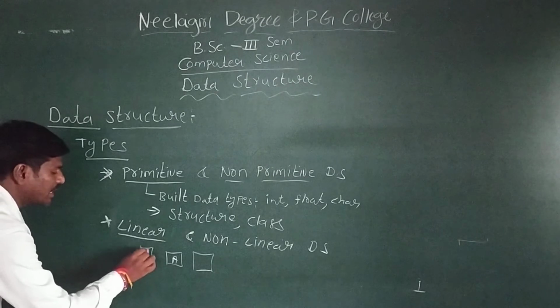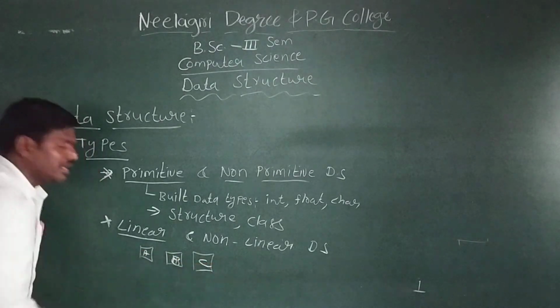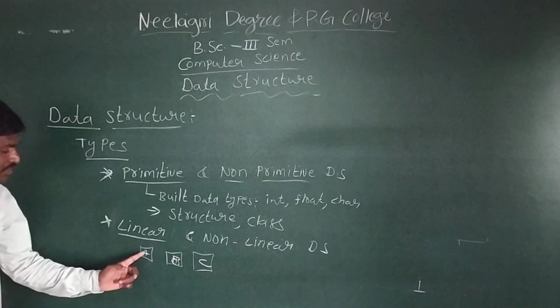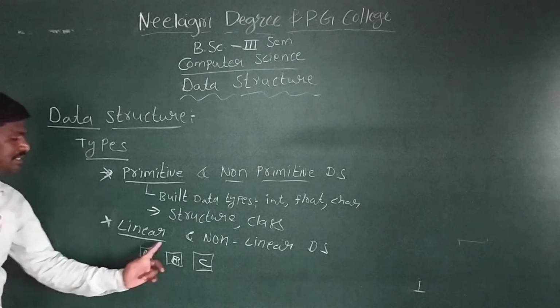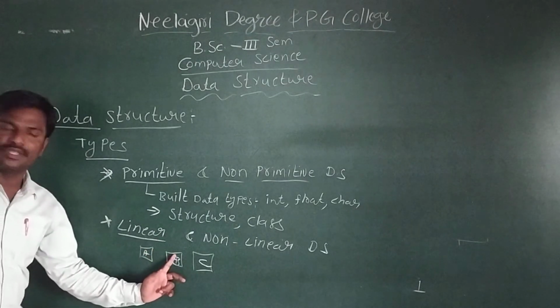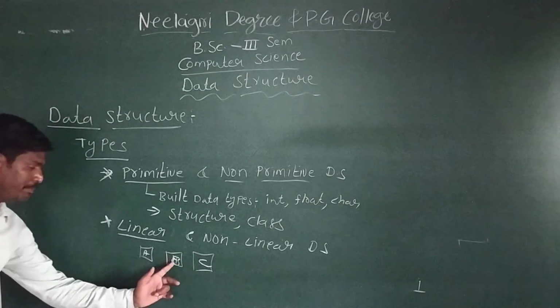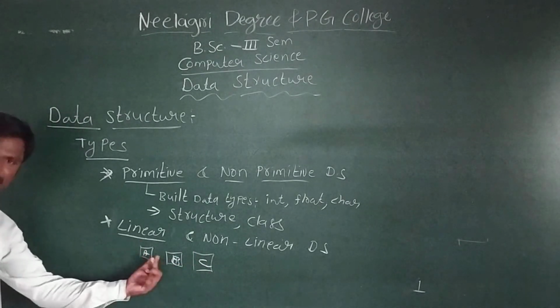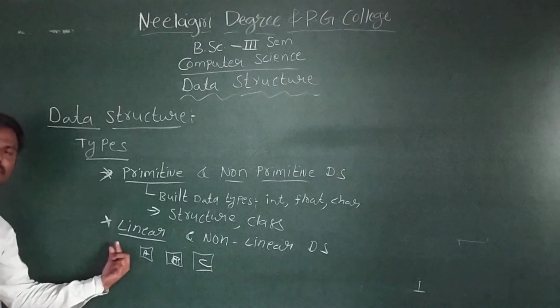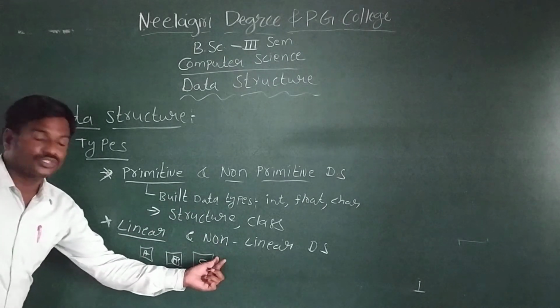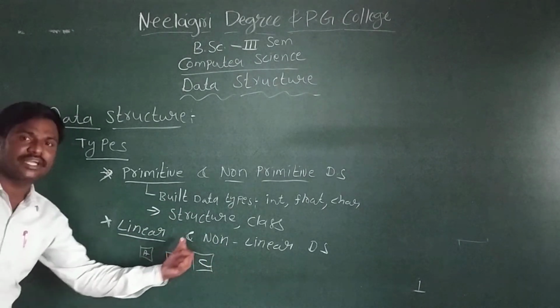Here we can say that there is no predecessor of A, but there is a successor of A, that is B. B's successor is C. C's predecessor is B, and B's predecessor is A. Predecessor means before; successor means after. So this is the first, this is the second, this is the third.